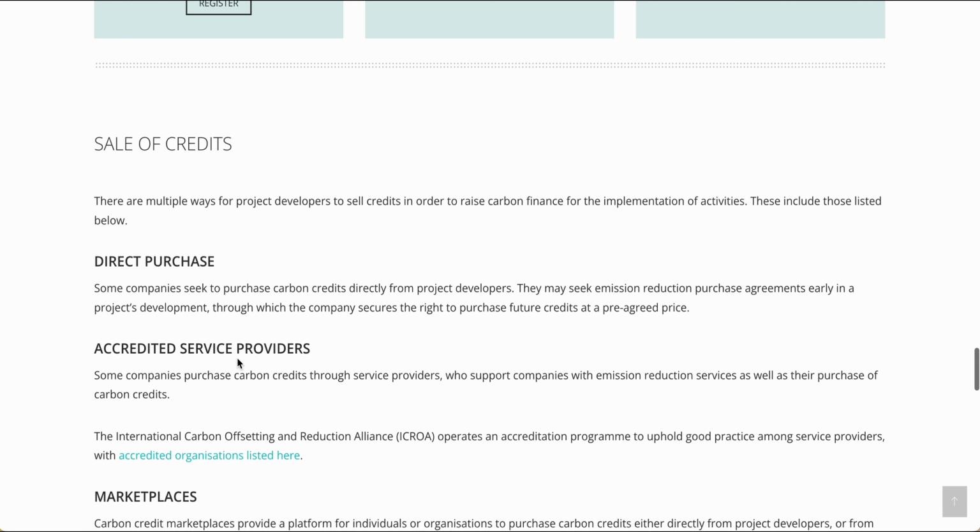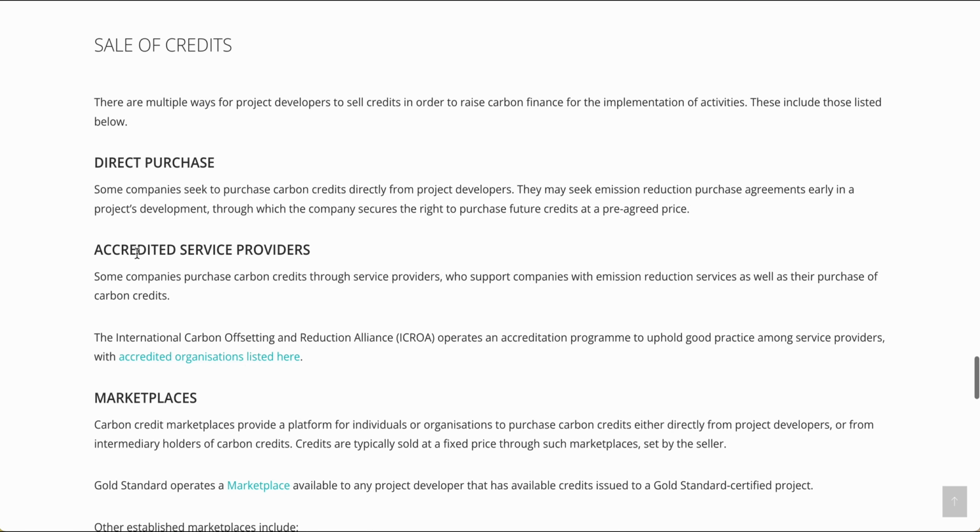In the final section of the Rice Sustainability Hub, the user will find further resources that may be useful for project developers and other stakeholders. The first part gives information on selling carbon credits from sustainable rice projects, with links to several online marketplaces that project developers can utilize to gain financial support for their project activities.